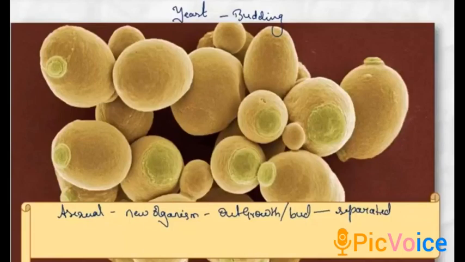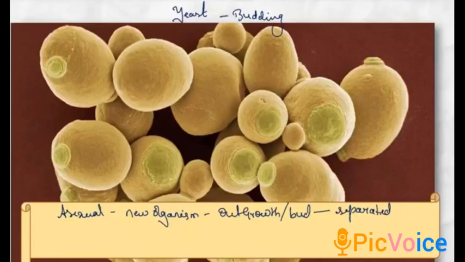The figure that you see on top is the microscopic view of yeast cells. So you can see a number of single cells, and many of these cells have an outgrowth which is called a bud. This is how the yeast reproduces.